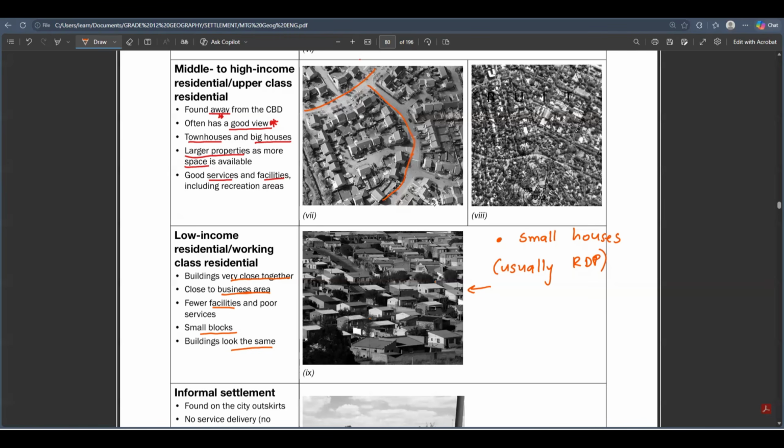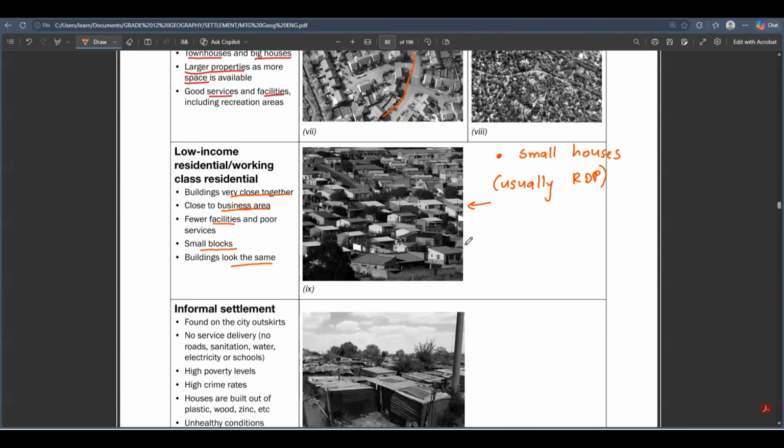But in a low-income residential area, you find that people have credits of up to 10,000 rand on the water bill and the electricity bill. And then when the municipality comes, it cuts off their electricity. So that's the life in the low-income residential area. The electricity is cut off usually for those reasons.